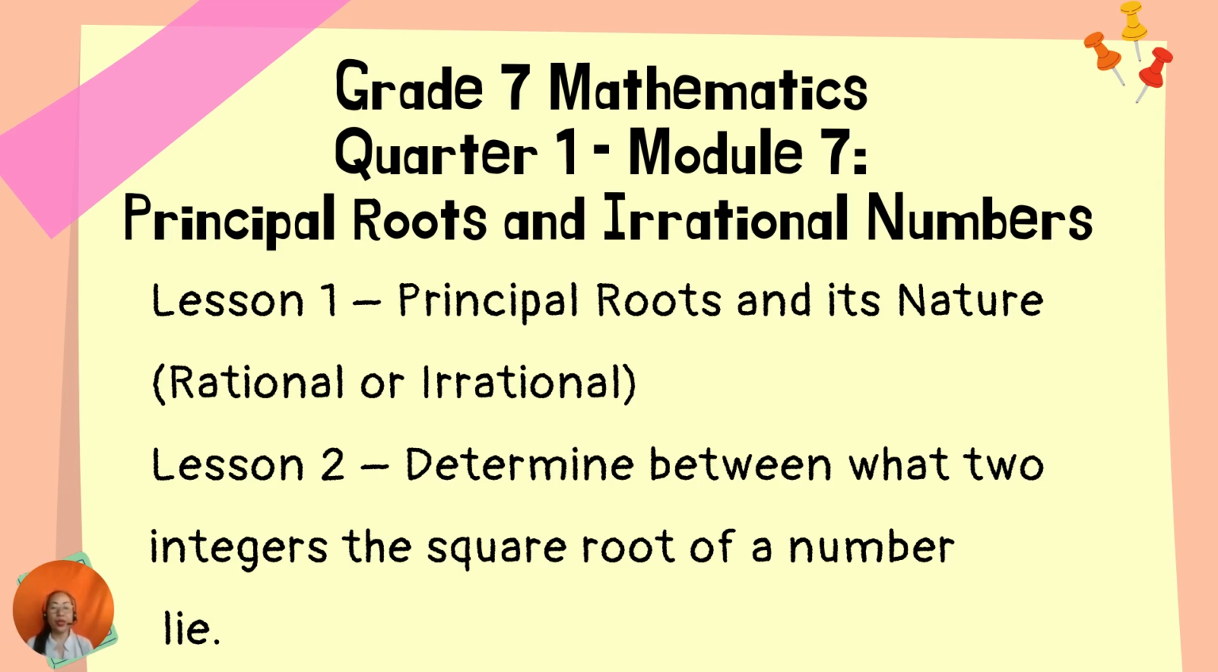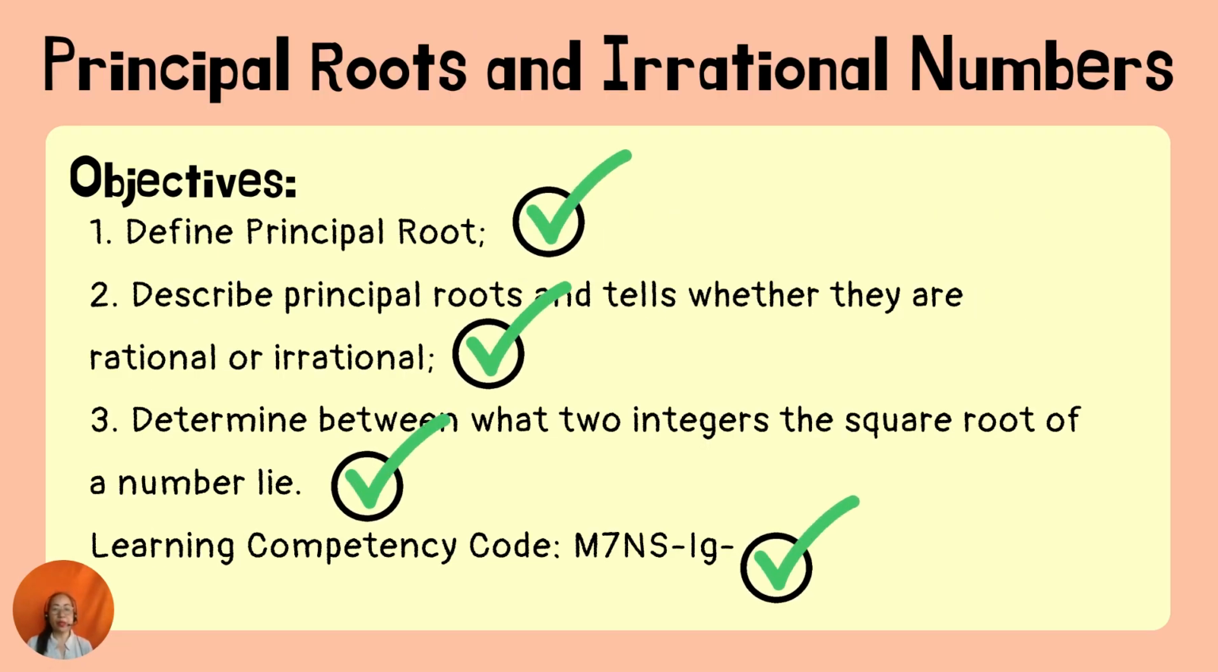We have lesson 2: determine between what two integers the square root of a number lies. Suppose there is one number, we are going to locate that particular root into which two integers it is going to lie. So we have the objectives: define principal root, describe principal roots and tell whether they are rational or irrational, and determine between what two integers the square root of a number lies.